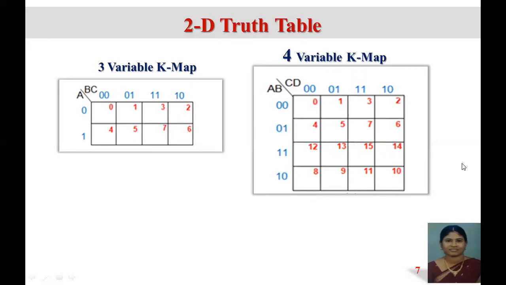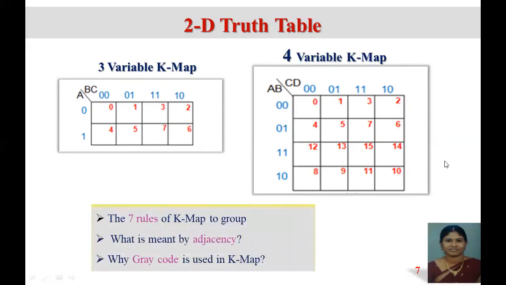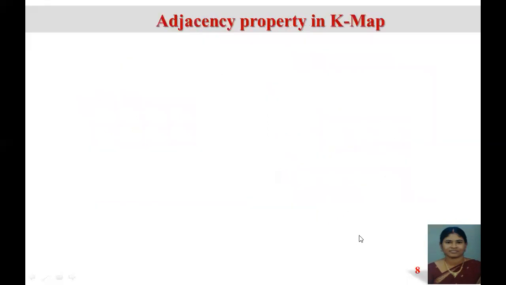Okay, so you know the binary numbers, so need not explain this. We'll go for the next. Here you can see we have 7 rules of K-map to group. What is meant by adjacency? That is what we are going to see in the next slide.